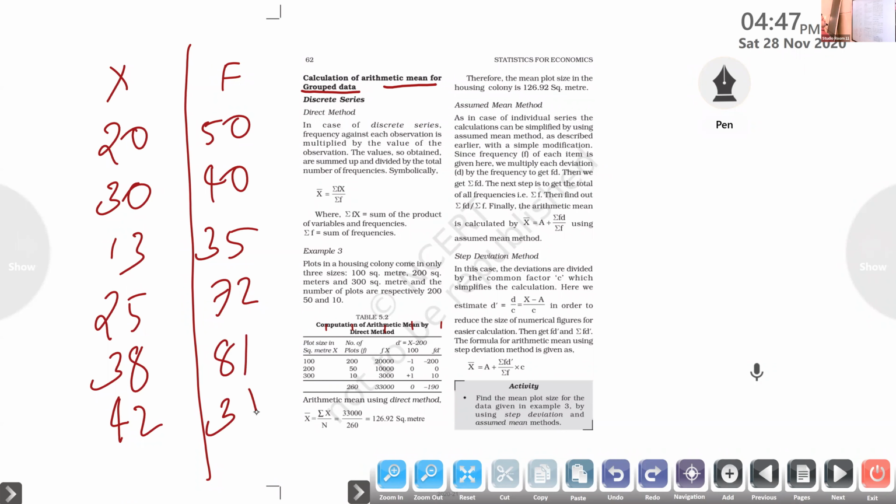Okay, write down this question. Question number one, today's homework. Same only, calculation of arithmetic mean. This is not a discrete series there.